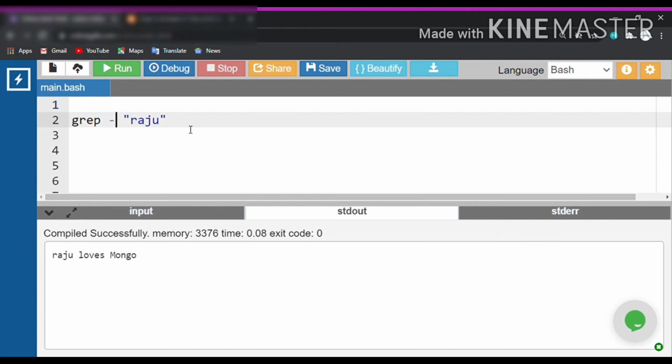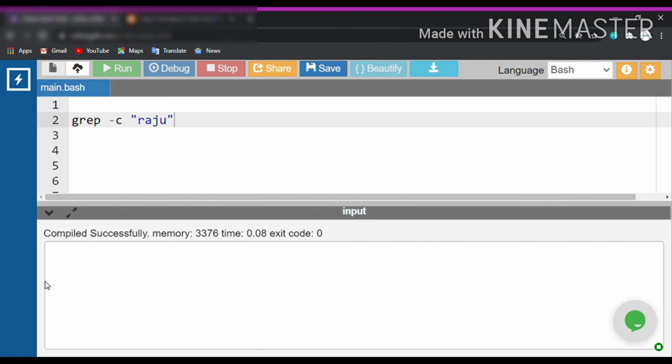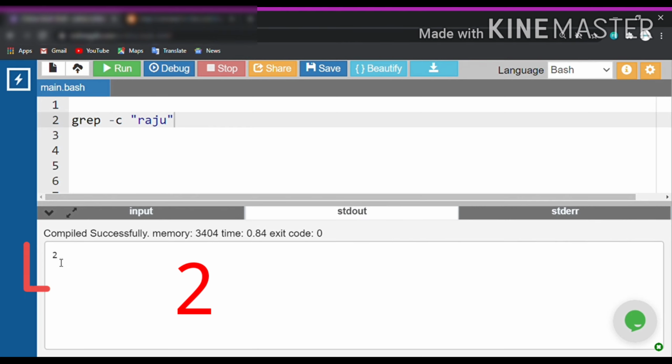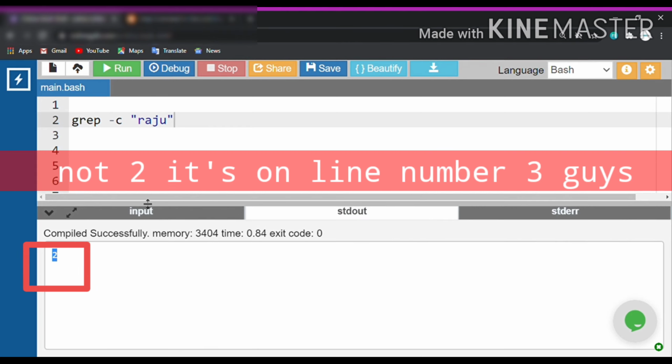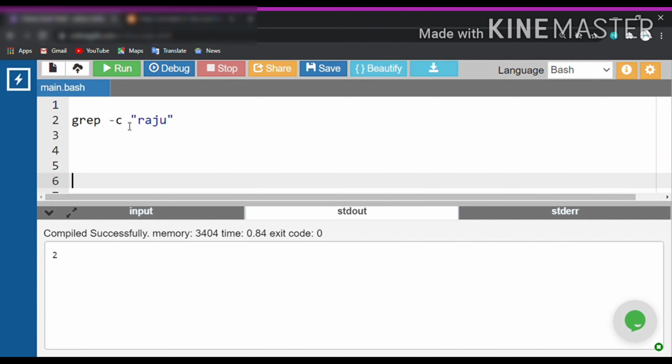So for that, we have the -c option available in it. If I write grep -c with the word Raju in it, as expected we will get the output 2, because Raju is present in line number 1 and line number 2. But you must be thinking that okay, I can count the number of words, but what about getting the line number? Can we just get the line number on which my search pattern is present?